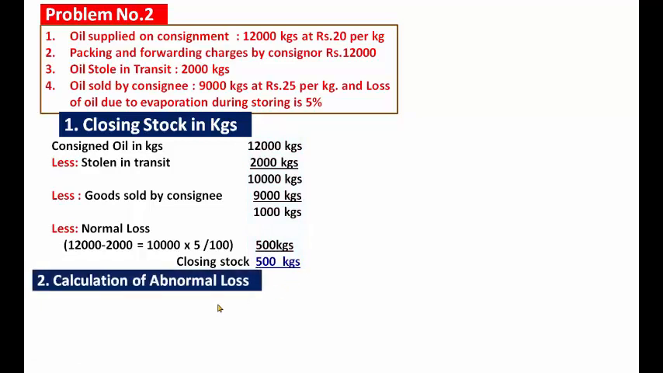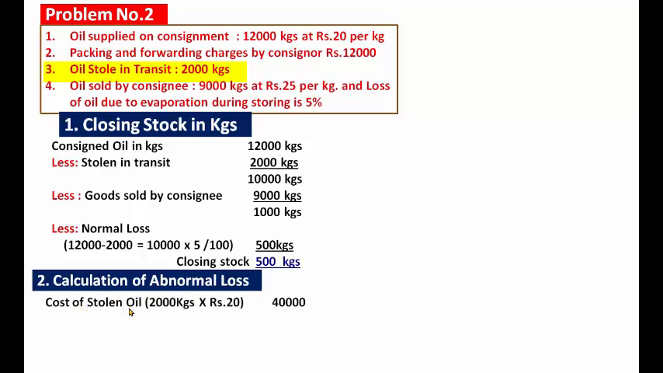Okay, now how to calculate the abnormal loss, because there is the oil stolen in transit. Oil stolen in transit 2,000 kgs. This is the abnormal loss. It is necessary to calculate the abnormal loss, because it has to be deducted in the calculation of the consignment stock.